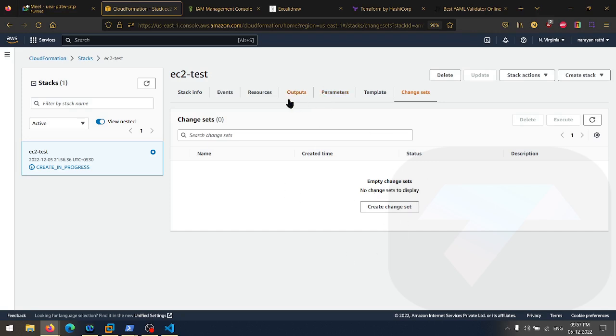We can manage the state. Change state means if somebody does the change from here, that can be overridden and we can record the changes as well.